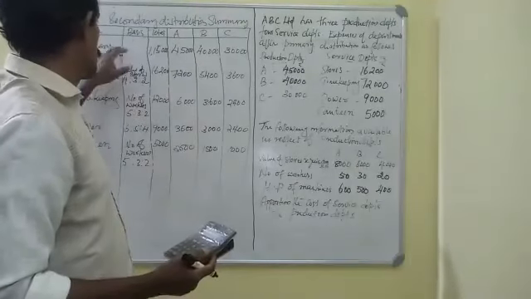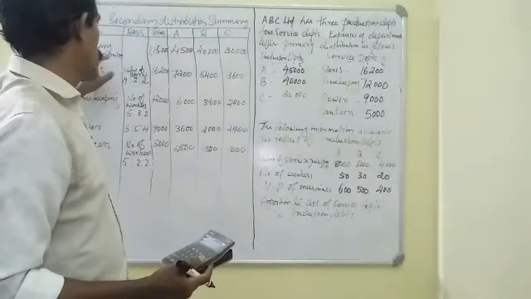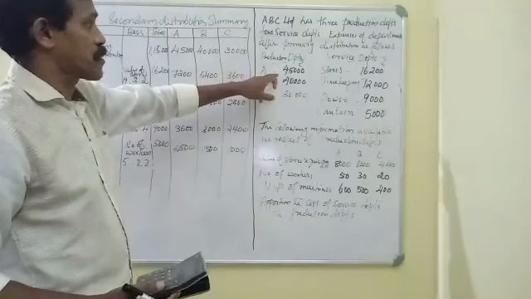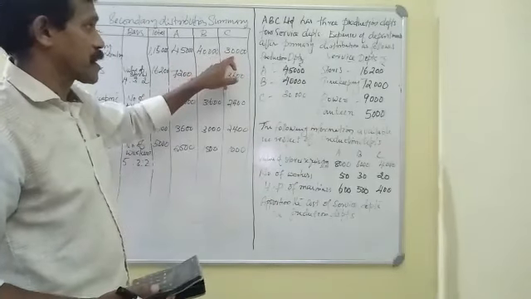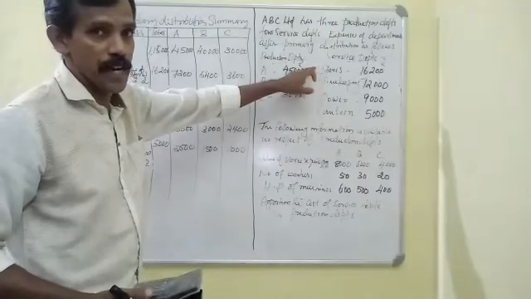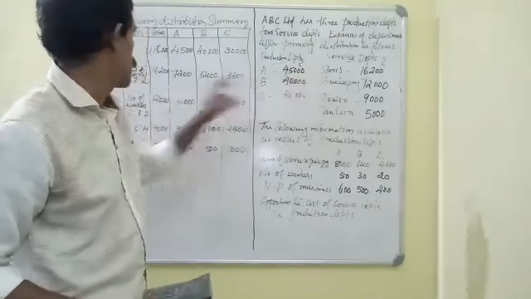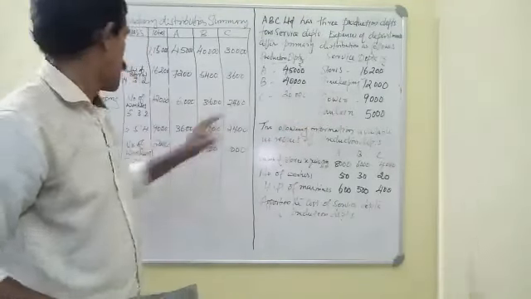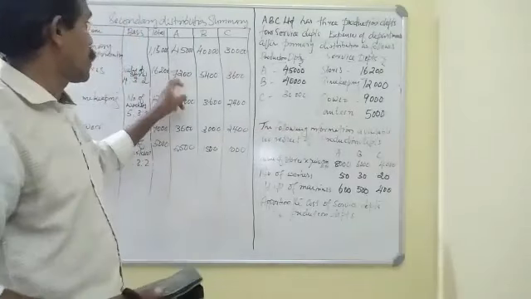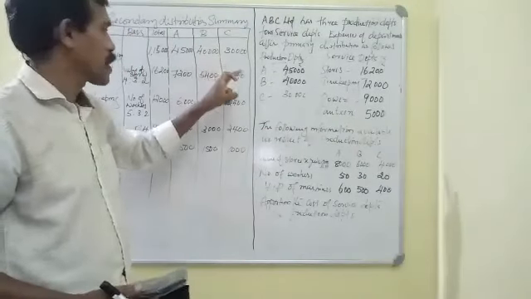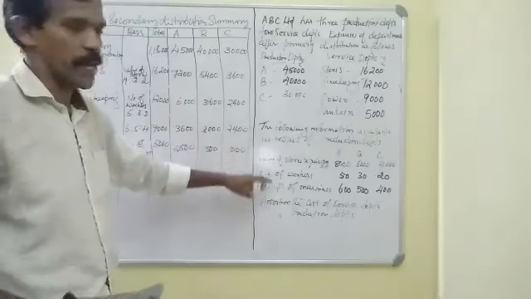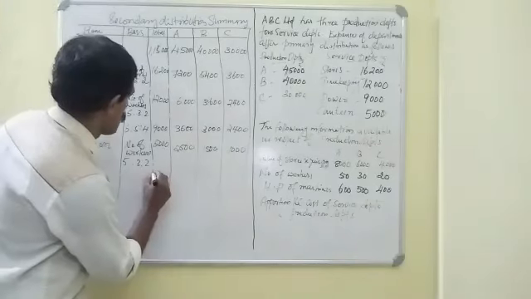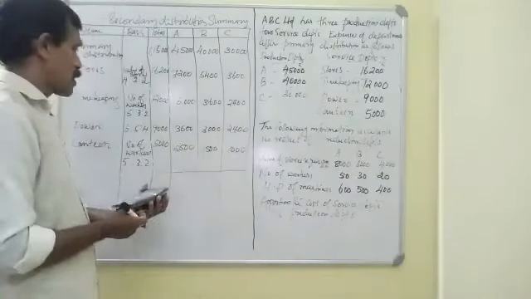Here in this secondary distribution summary, firstly we wrote the primary distribution summary of production departments A, B and C: 45,000, 40,000 and 30,000. Then we apportioned these overheads: stores department 16,200, timekeeping 12,000, power 9,000 and canteen 5,000, among production departments A, B and C on an equitable basis, which we already selected. Then we find out the total.